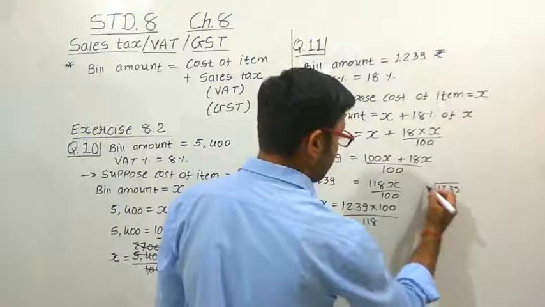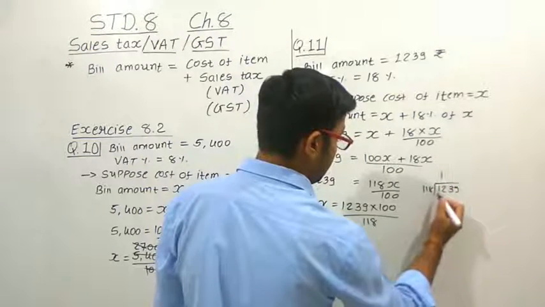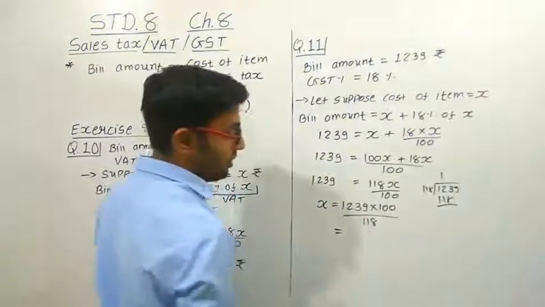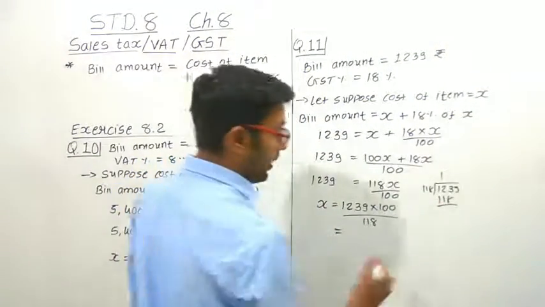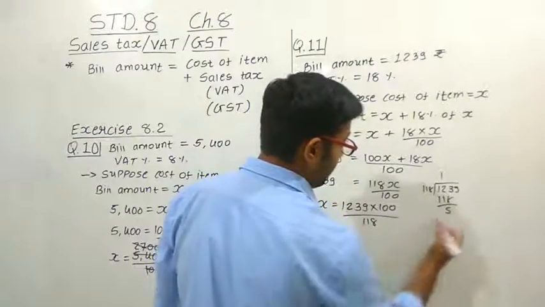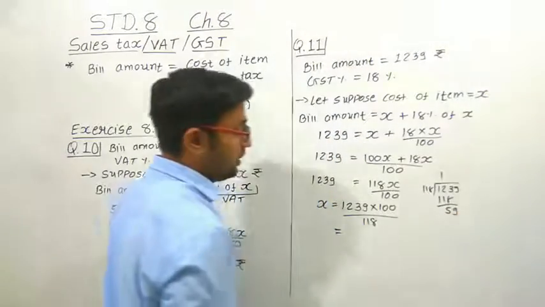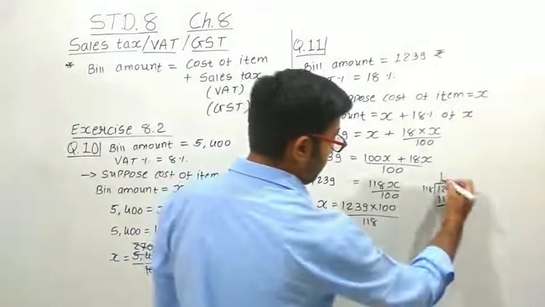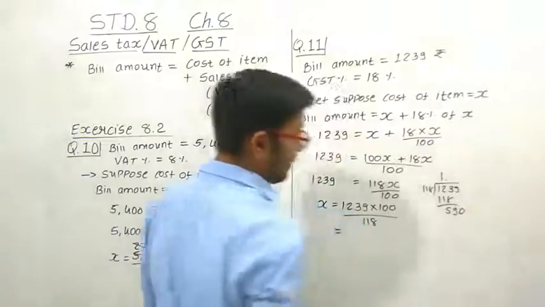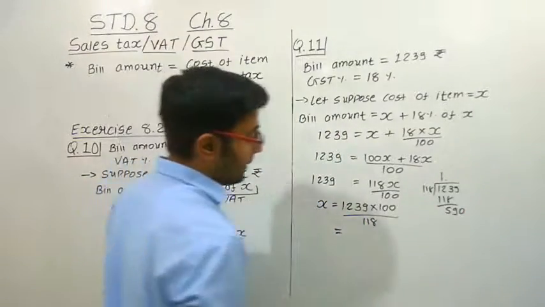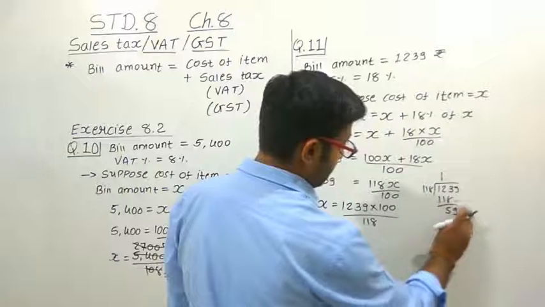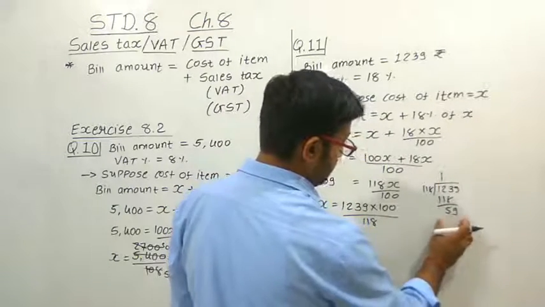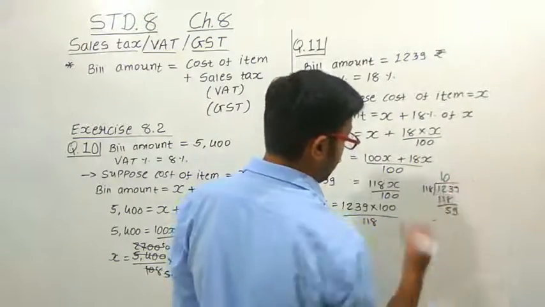1239 divided by 118. So 118, 8 ones are 118. What is the subtraction? 18 is there, 23 is there, 5, 59. Right? Now the division is not possible. What we have to do? We have to put a decimal point so that we can take a 0 here.